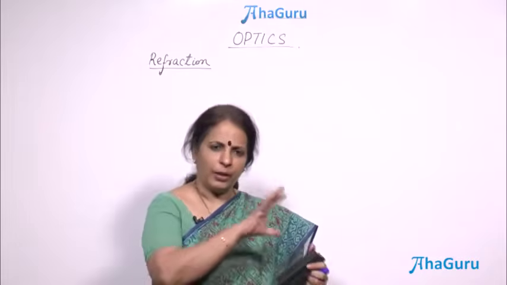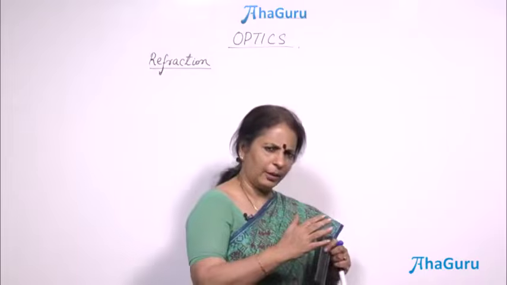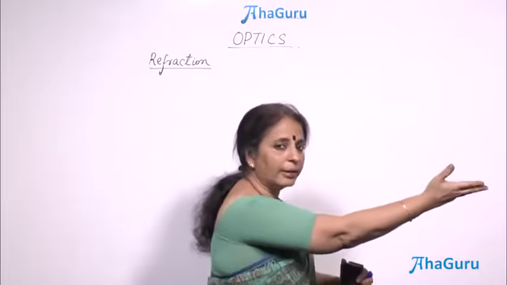Angle of incidence is equal to angle of reflection. All three are in the same plane. All those things we know. Do you think any light can pass through when you are looking at a mirror? Suppose I have a mirror right in front of me and a person is standing behind that mirror. Do you think that person can see me? The mirror is blocking the way, isn't it?